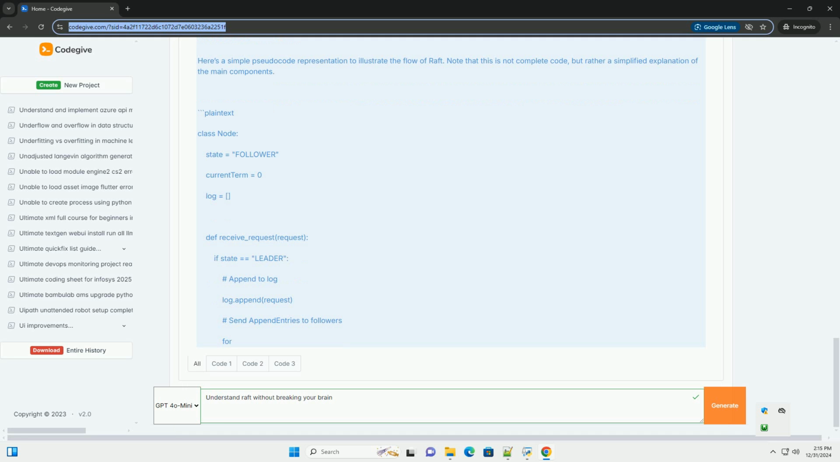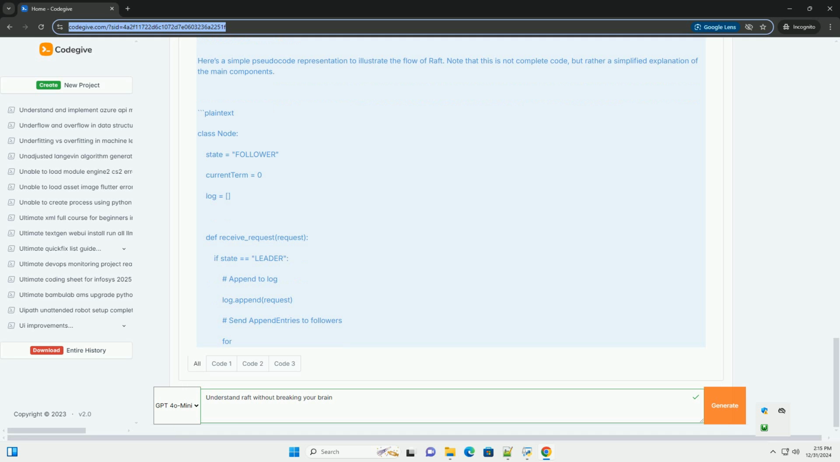def election(): state = candidate. current_term += 1. votes = 1 (vote for self). for node in cluster: if request_vote(node): votes += 1. if votes > majority: state = leader. notify_cluster_of_leadership().